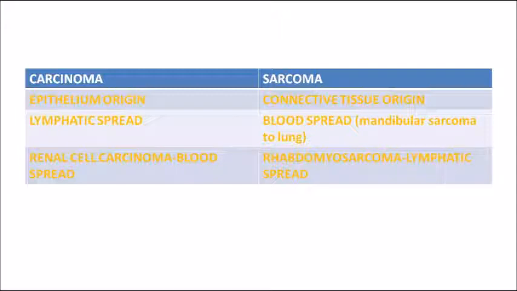So most of the carcinomas are showing lymphatic spread. Among that one, that is renal cell carcinoma, shows the blood spread. Whereas coming on to sarcoma, there is one exception, that is rhabdomyosarcoma is the only sarcomatic lesion which spreads through lymphatic spread, okay, not blood spread. So that is a basic difference between a carcinoma and a sarcoma.